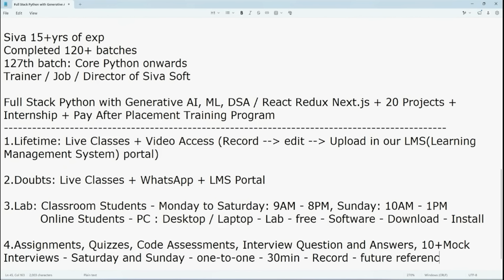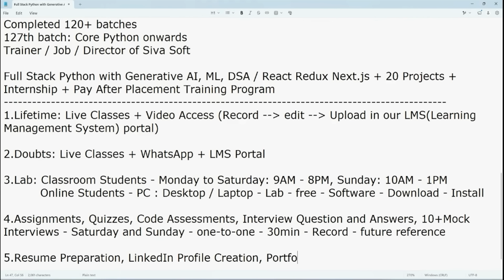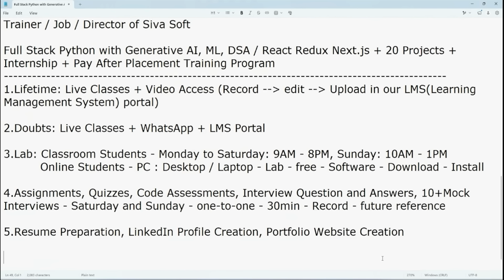Okay, fine. So after this, you are going to have resume preparation, and next LinkedIn profile creation. Then afterwards, portfolio website creation. Resume is okay, LinkedIn profile is okay. Then what exactly is this portfolio website creation? Portfolio means nothing but your resume in the form of a website.